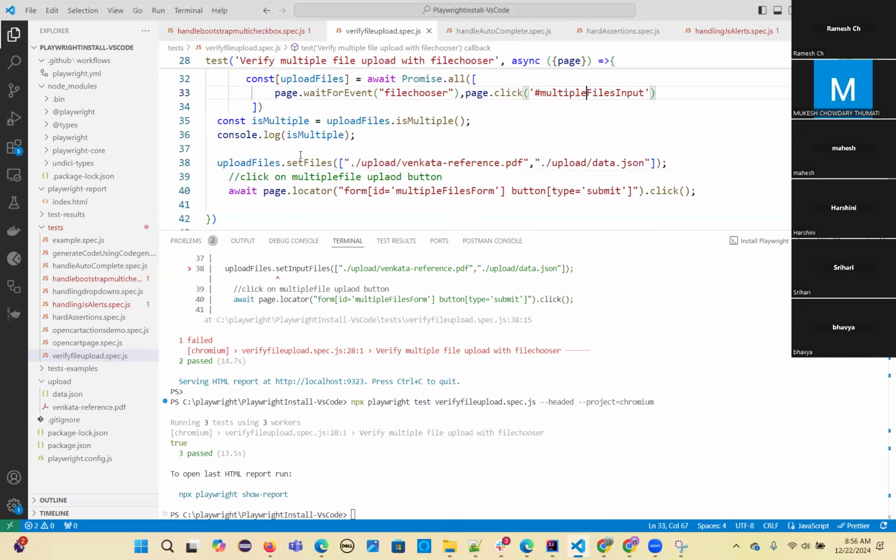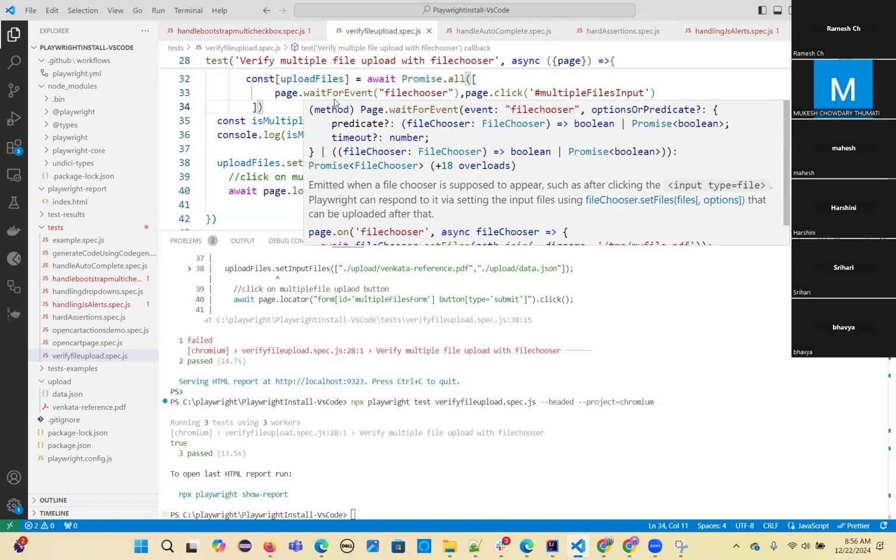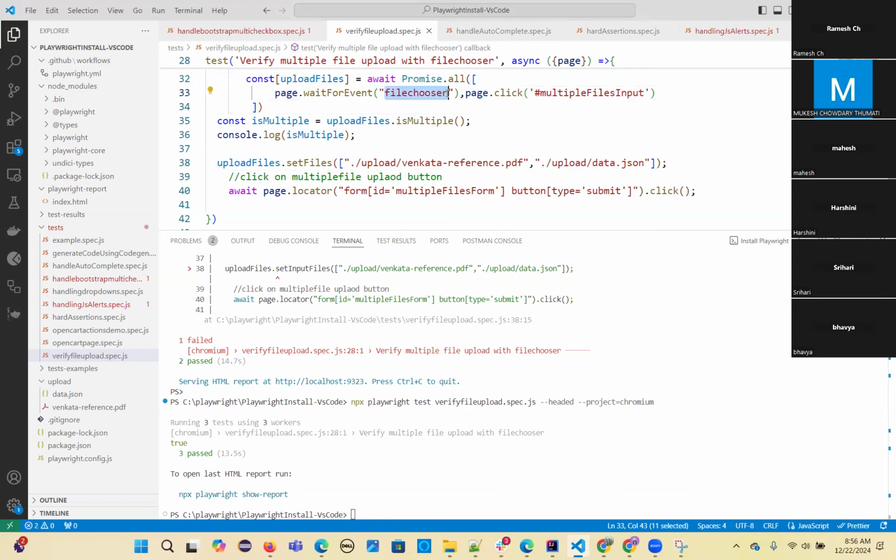But if it is multiple, do we also need to mention it as an array, sir? No need. You can mention a single or multiple file. This is the listener you have to write, the listener for the file chooser event. That means you are clicking on the choose file button, and the pop-up came up. In that scenario you can use this one.